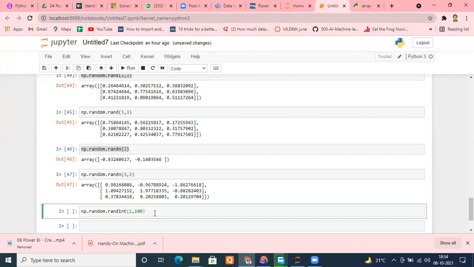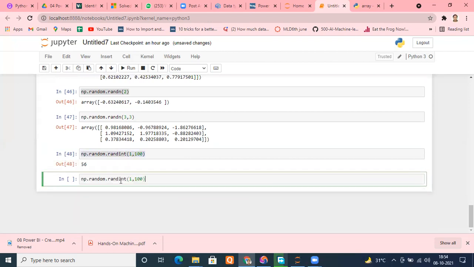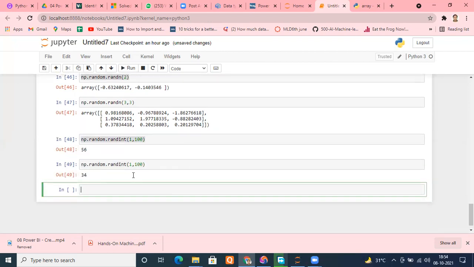Let me run it. Any number it can be, like 56. Any random number. Next time I run it, I will get a different number, because it's random. Same I am running, and every time I'm getting a different number. Is it fine? But suppose you want specific numbers, then it's perfectly fine.